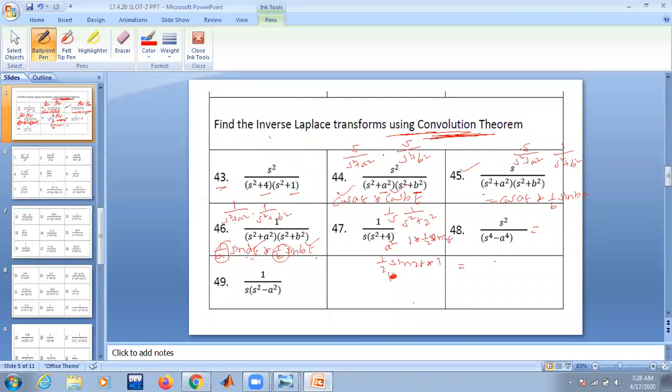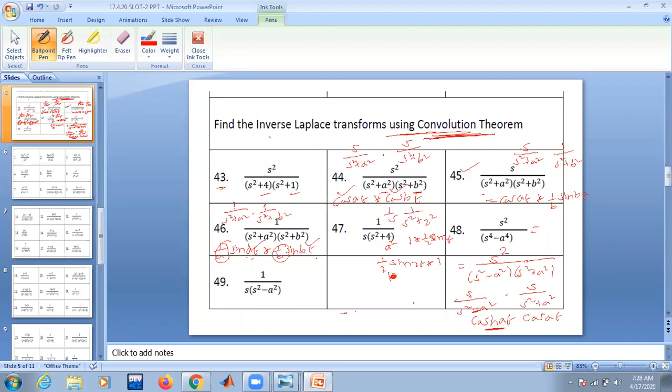And how do you do this problem? S by s power 4 minus a power 4. I can write it as s square by s square minus a square into s square plus a square. Am I right? So this is s by s square minus a square into s by s square plus a square. After applying convolution theorem, s by s square minus a square is cosh at, and s by s square plus a square is cos at.